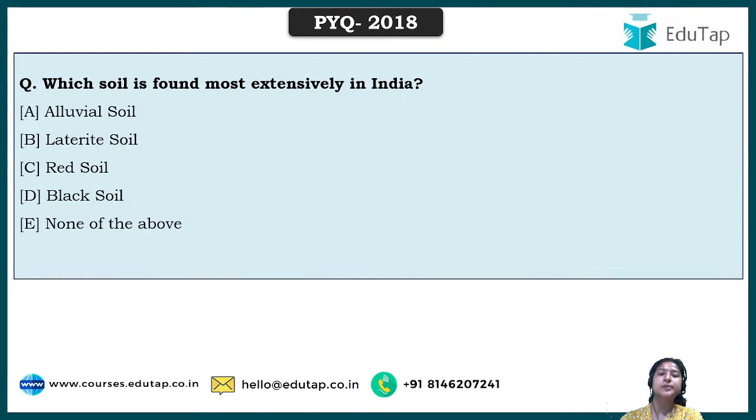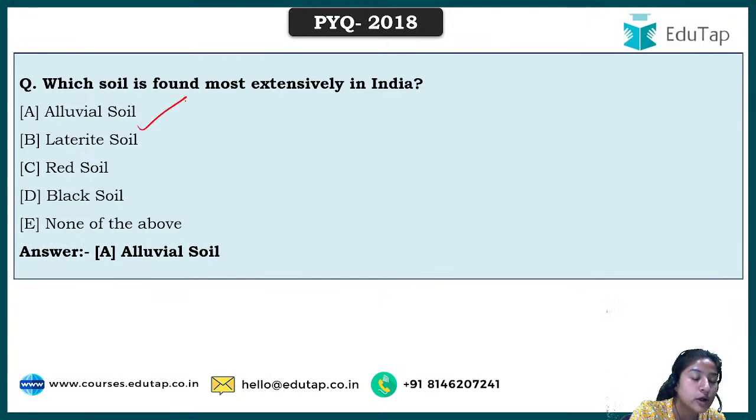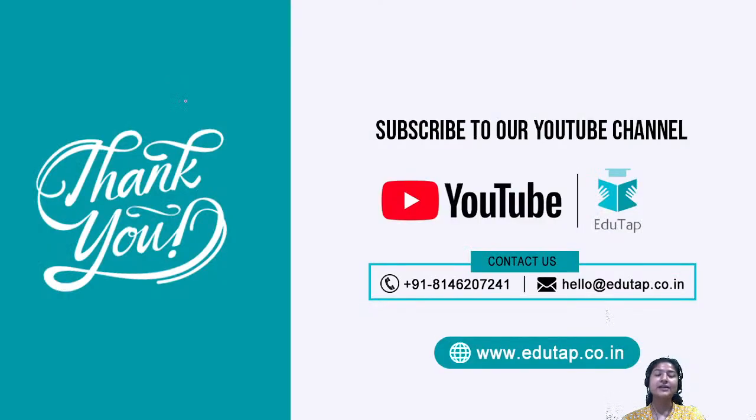Now we'll go for a previous year question, from 2018. It says: which soil is found most extensively in India? You have 5 options, and the correct answer is alluvial soil. Okay, so that is all for today.